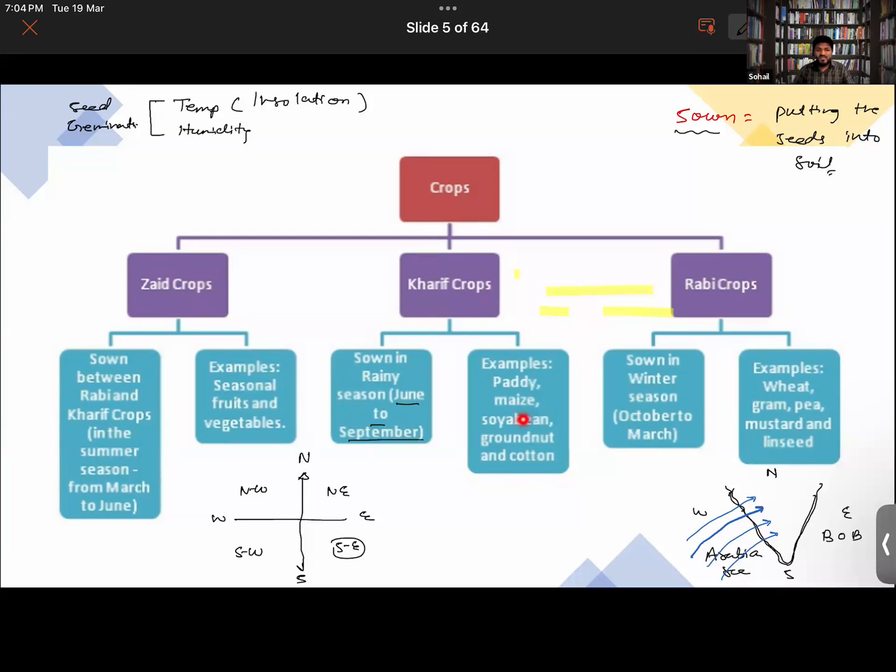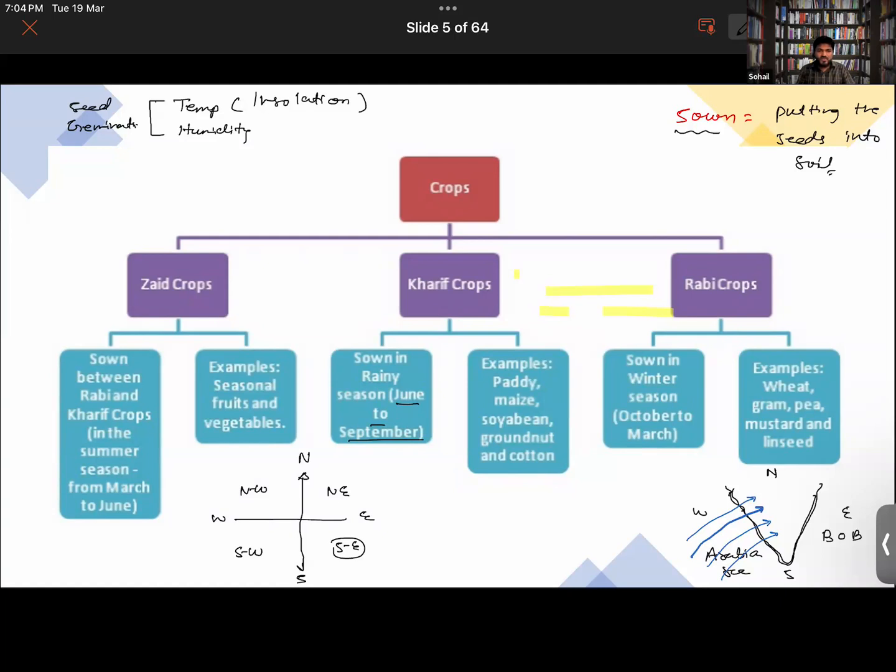What about the harvesting? Harvesting simply means the cutting of the crops when they are mature enough. When the monsoon season ends, during September or October, the kharif crops will be cut down. Getting it now?